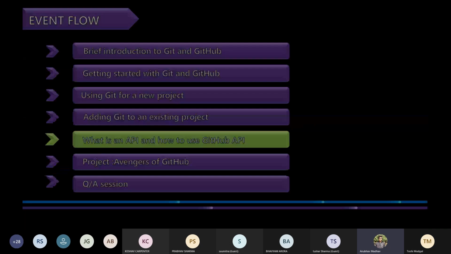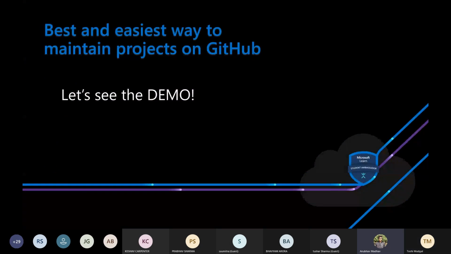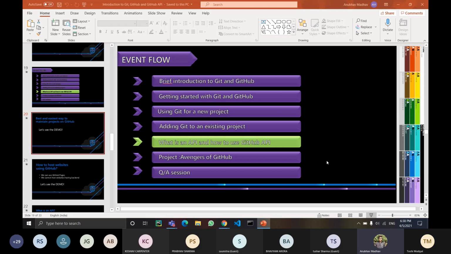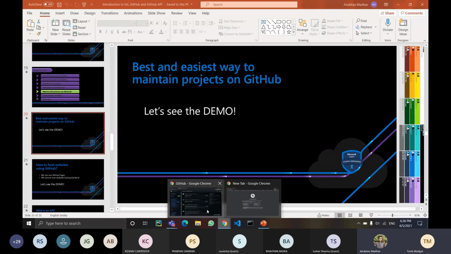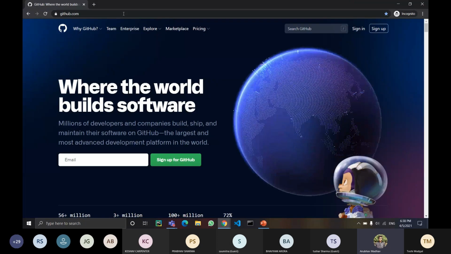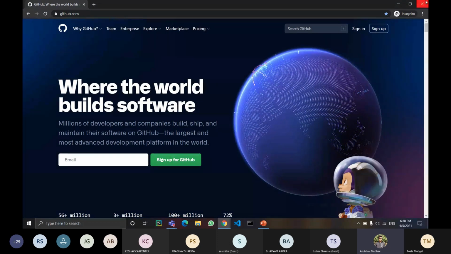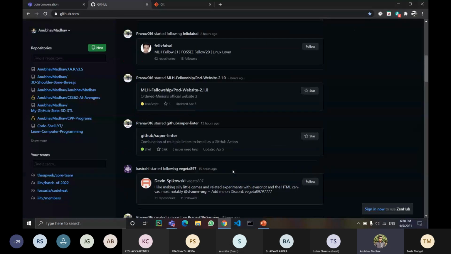So before directly jumping into what an API is and how to use the GitHub API, let me first tell you the best and easiest way to maintain projects on GitHub. First of all, I understand that it is hard in the beginning with Git and GitHub. So if you are a beginner, just go to your favorite browser, type in GitHub, and make an account on GitHub if you don't have one. Once you have an account, you will see something like this. So your account is ready.